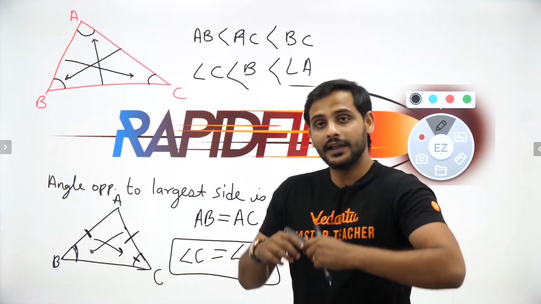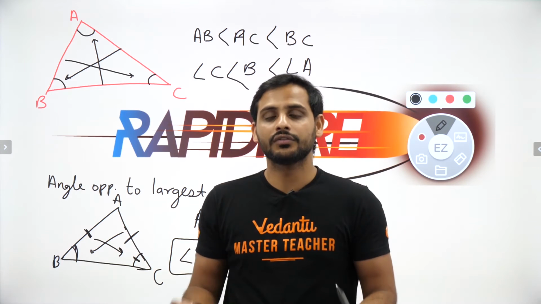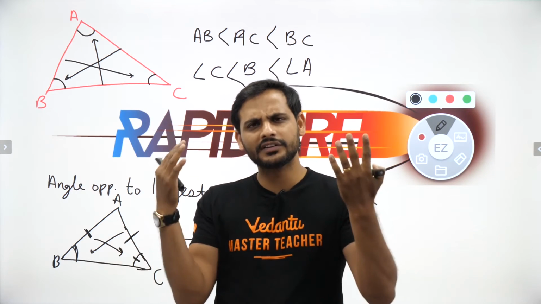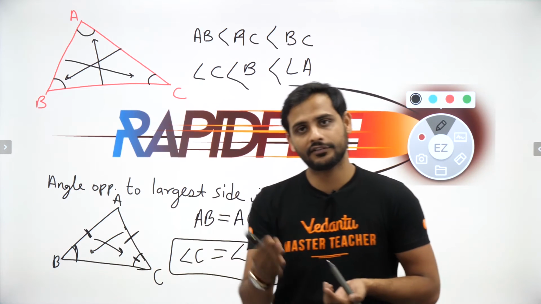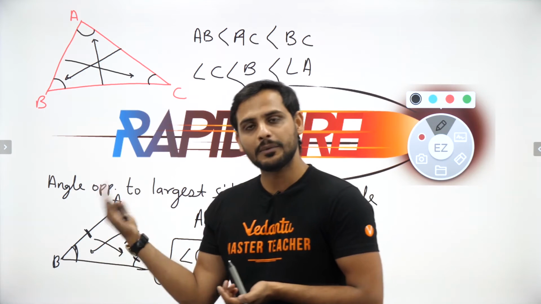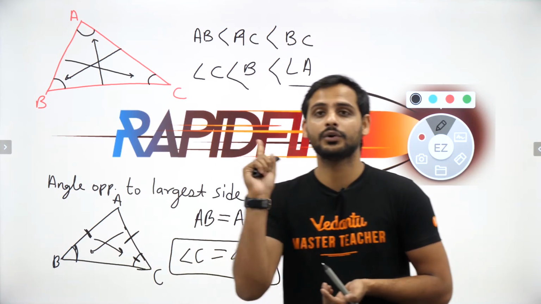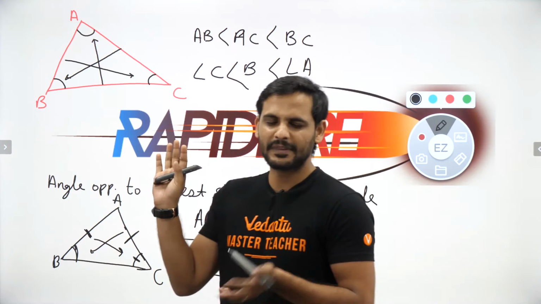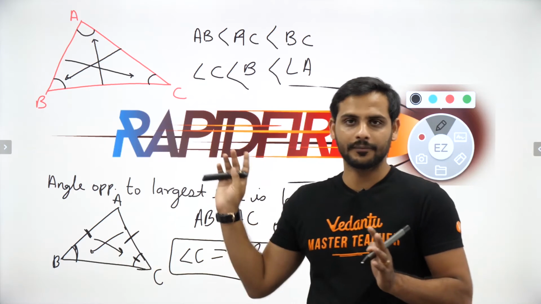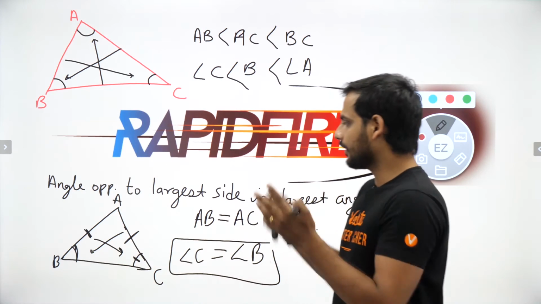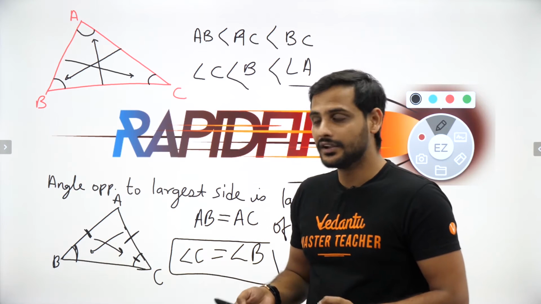And since in an equilateral triangle all the three sides are equal, all the three angles will be equal. And the sum of three angles is equal to 180 degrees. So x plus x plus x will be 180. So you'll be getting each angle of an equilateral triangle is equal to 60 degrees. 60, 60, 60. Understood?